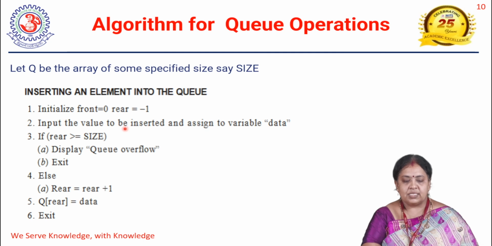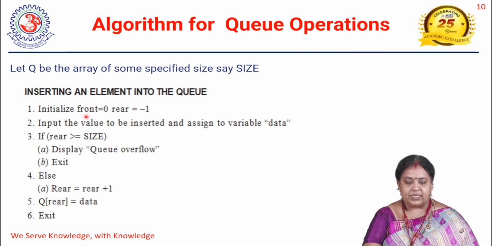What we have discussed is that insertion is done at the rear position and deletion is done at the front position. So we are going to initialize front equal to 0 and rear equal to -1. Then we are going to input the value that is to be inserted. Then we are going to check this condition: if rear is greater than or equal to size, size is the maximum limit. Then what does it mean? It means the queue is overflow. That message we are going to display.